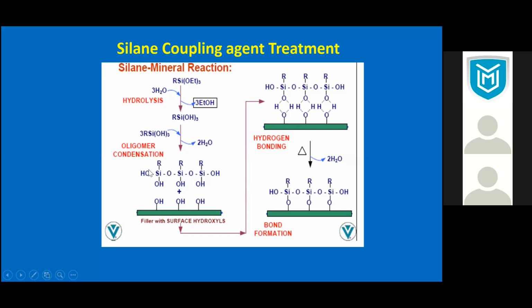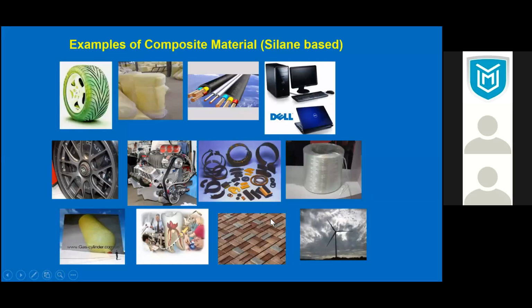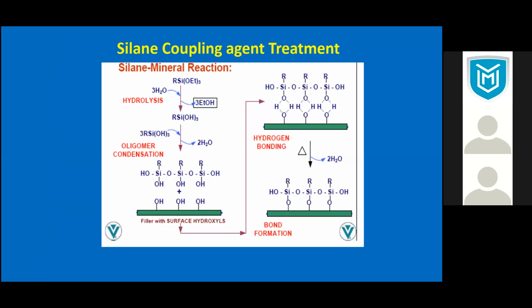this oligomer will react with it, and after reaction it forms a firm chemical bond. Once you have treated this and the water is completely removed, you have a permanent bond.